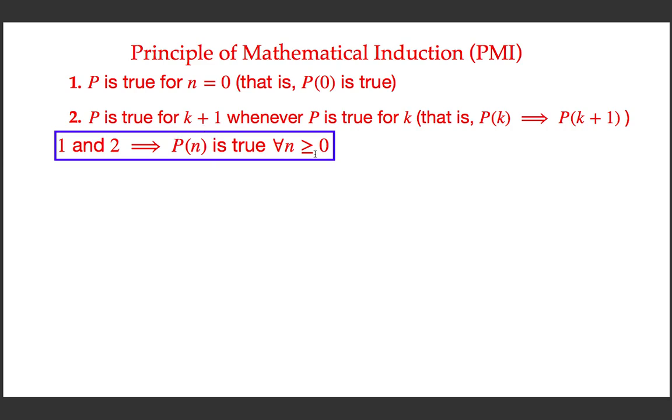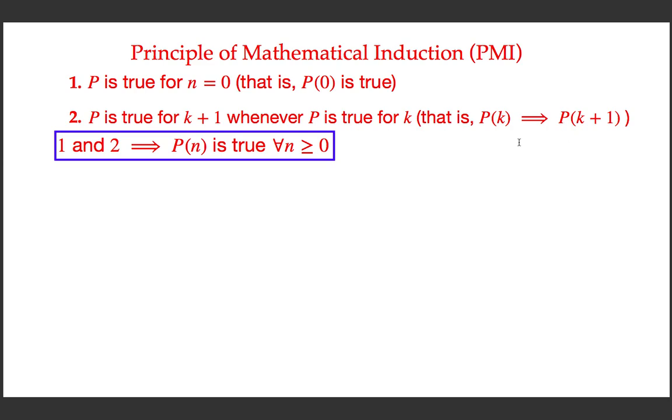That is, if a predicate satisfies both conditions 1 and 2, then the predicate is true for all n. Okay, that is the principle of mathematical induction. It must satisfy conditions 1 and 2. That is, whenever p of k is true, p of k plus 1 must be true. Or you cannot find a value k such that the predicate is true on k and the predicate is not true on k plus 1. Then the statement is not true.